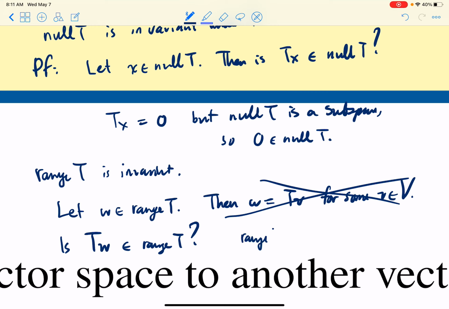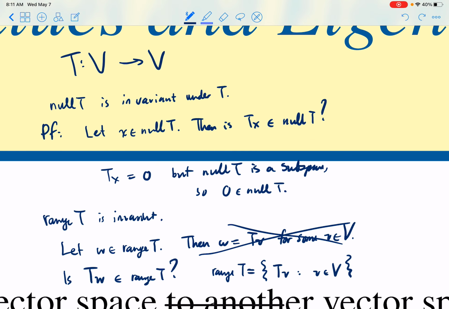Well, yeah, the range is defined. So remember, the range of T is defined as the set of all things that look like Tv for v in V. And w is in V because w is in the range, and here's where we need an operator. Remember, typically the range would be in the output space, which might be capital W, so it wouldn't be in V again.